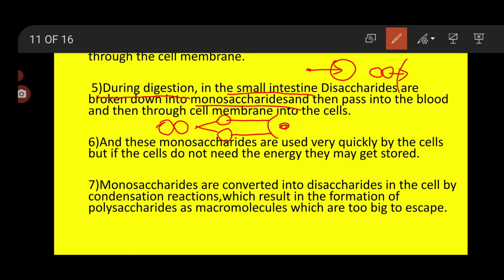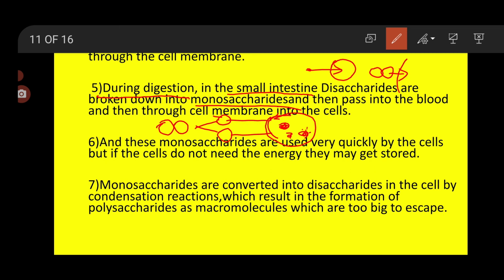These monosaccharides are used very quickly by the cells, but if the cells do not need energy, they may get stored. If the cell requires energy, these monosaccharides will be utilized. But if the cell is satisfied and at present does not require energy, these monosaccharides will get stored inside the cells.